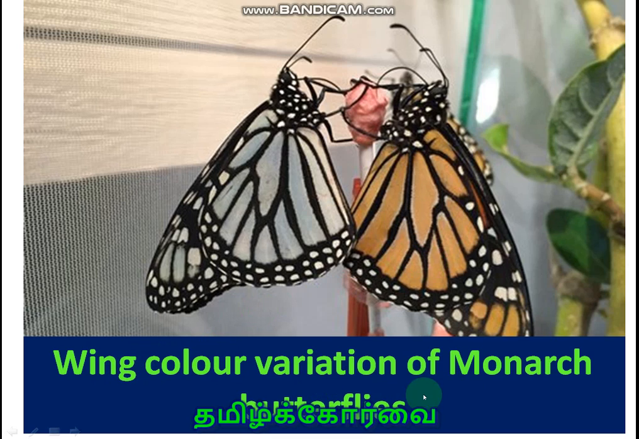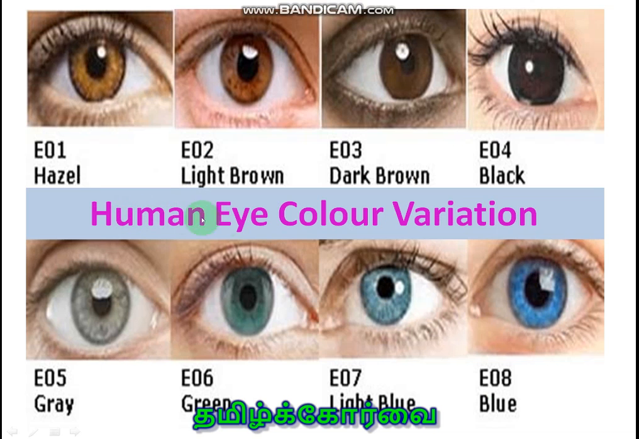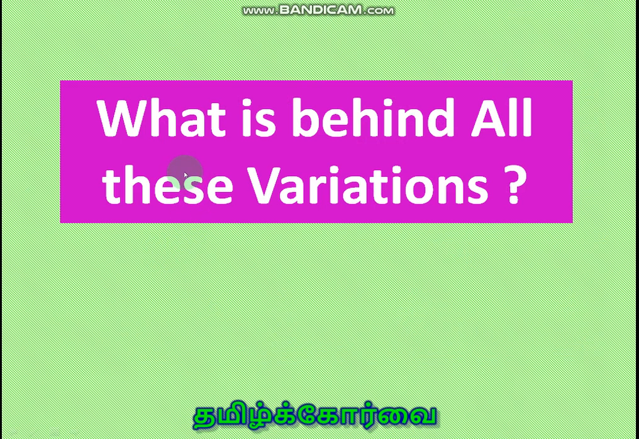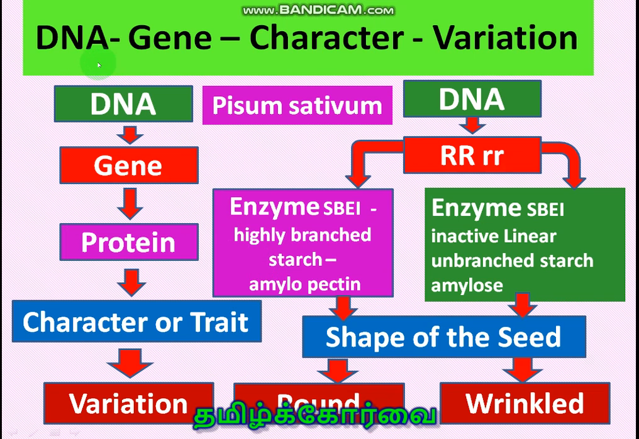Wing color variation of monarch butterflies, one is white in color and another one is yellow in color. This is the human eye color variation. You see variety of human eye colors. What is behind all this variation? That is the question. The answer is DNA. Behind all variation, DNA is present.